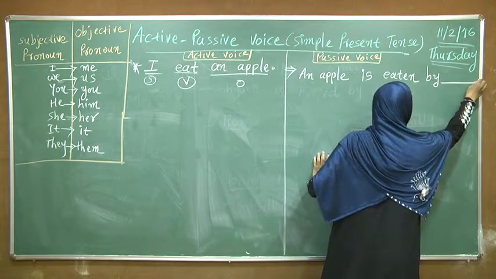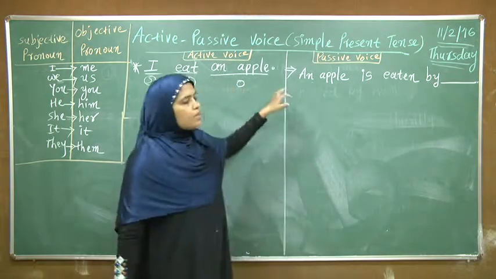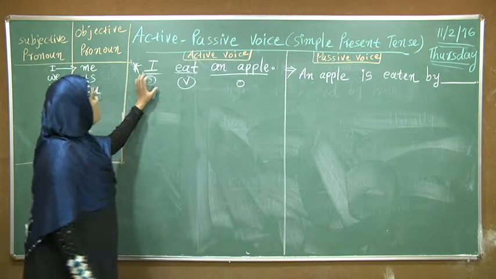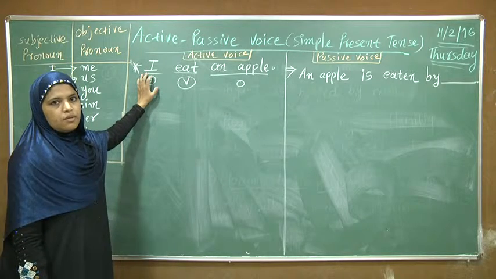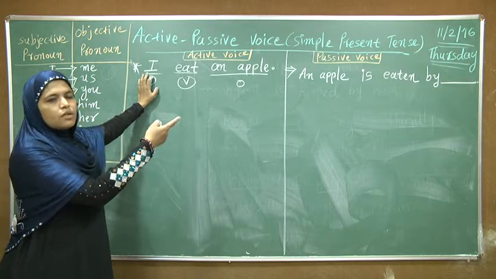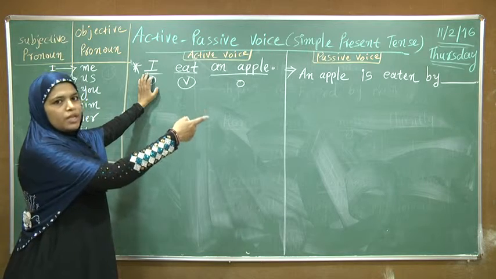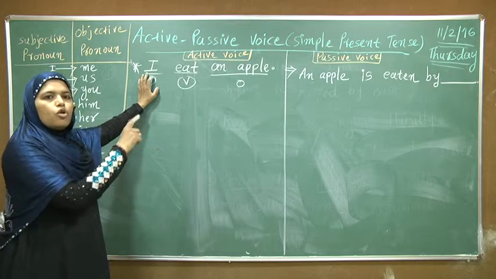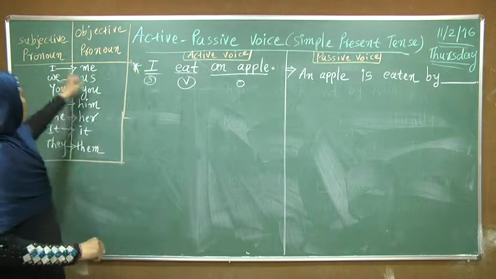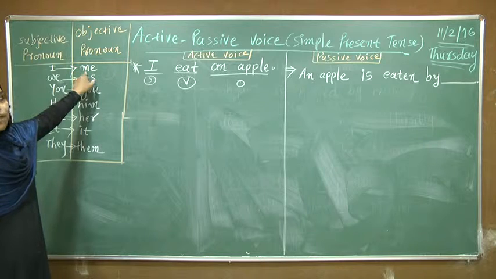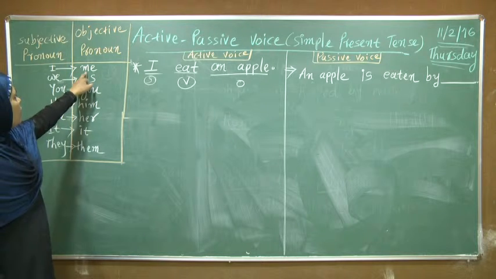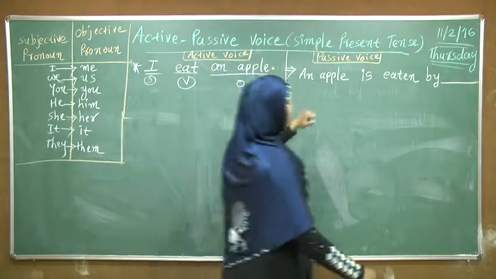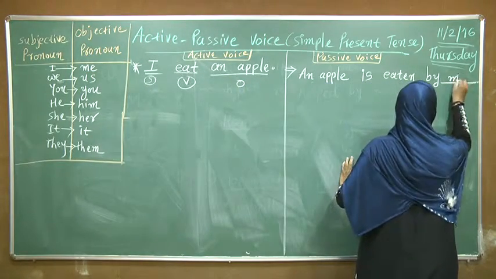Then what comes in the last place? Here I is the subject, but we have to convert it into objective place and we have to write it in the place of object. So we have to choose its objective form. So we have to write me, don't write I. An apple is eaten by me.